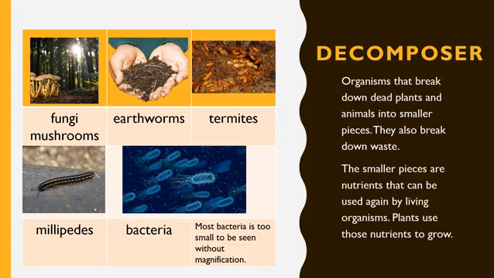Let's look at some examples of decomposers. Fungi, like mushrooms, are very important, especially in forest ecosystems. You can find a lot of fungi. Earthworms in the soil, in the earth. Termites, millipedes, and other insects. And tiny bacteria. Most bacteria is too small to be seen without magnification.